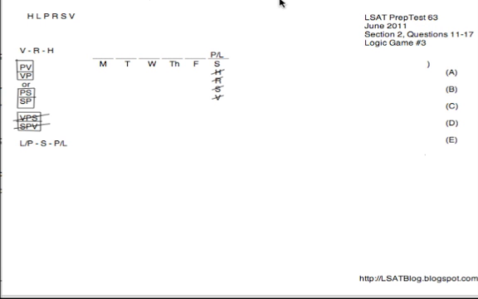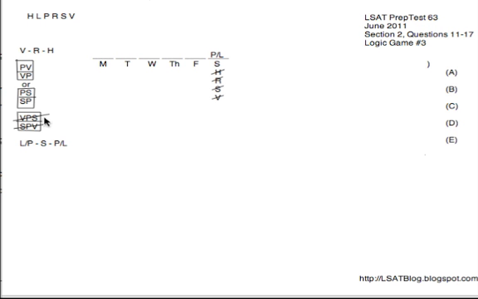Now, I've laid out a bunch of rules here, but don't worry, I'm going to explain all of those. They tell us that at least one thing is later than H, which is a very roundabout way of telling us that H cannot be last, so I put down not H under S. They tell us that R is later than V, and is earlier than H, giving us the general ordering VRH. Next, they tell us that P and V touch or P and S touch, but not both. So I wrote down what it would look like if P and V touched or if P and S touched, and then the but not both is covered by the VPS and SPV with slashes through them.